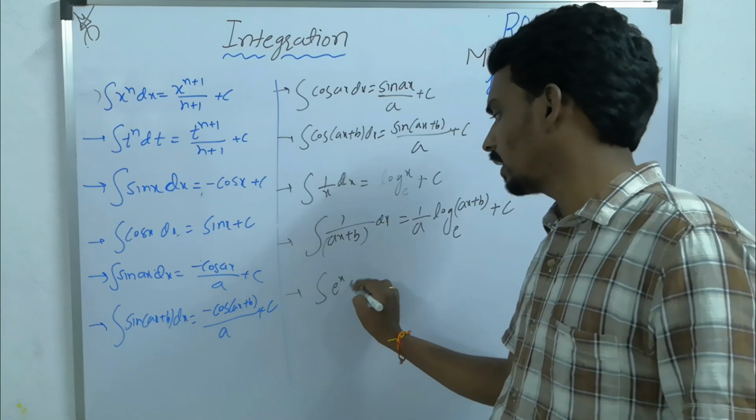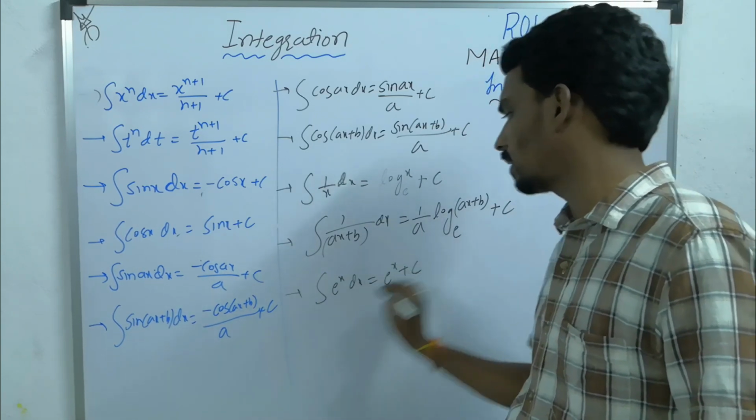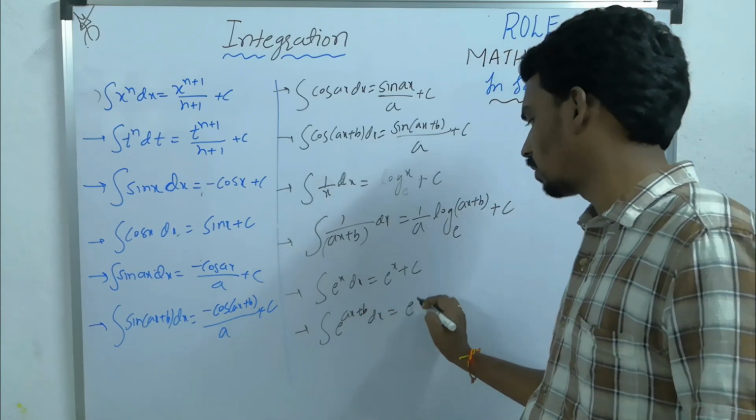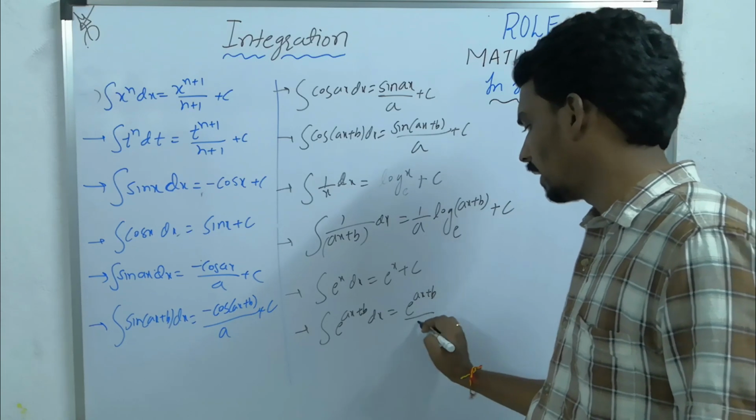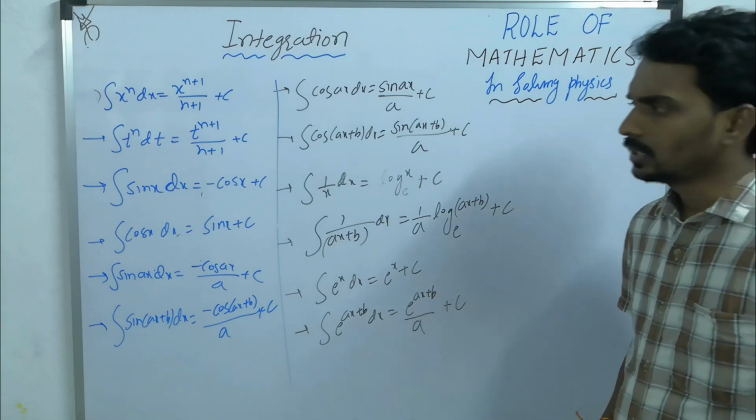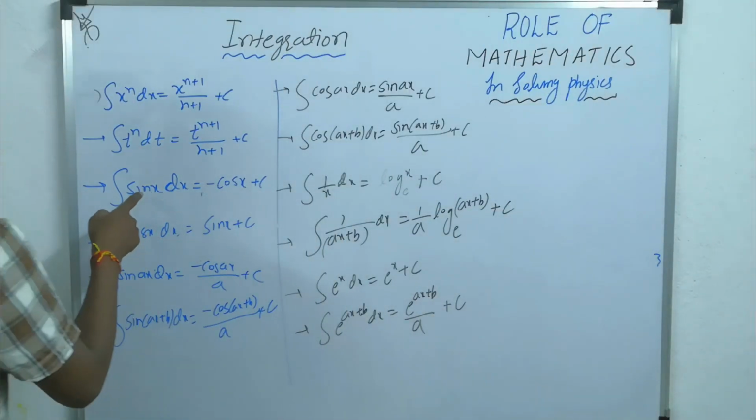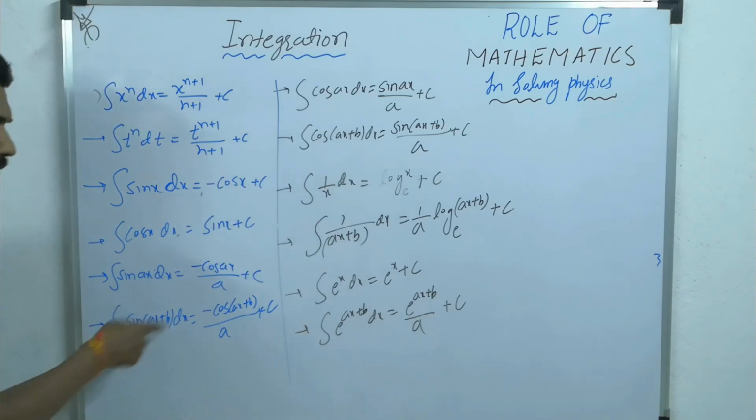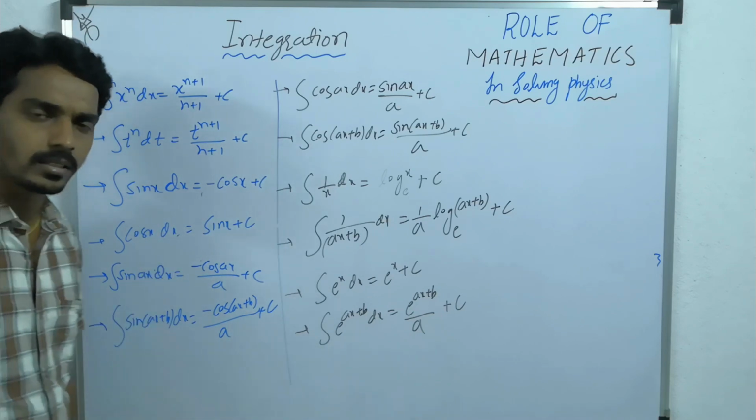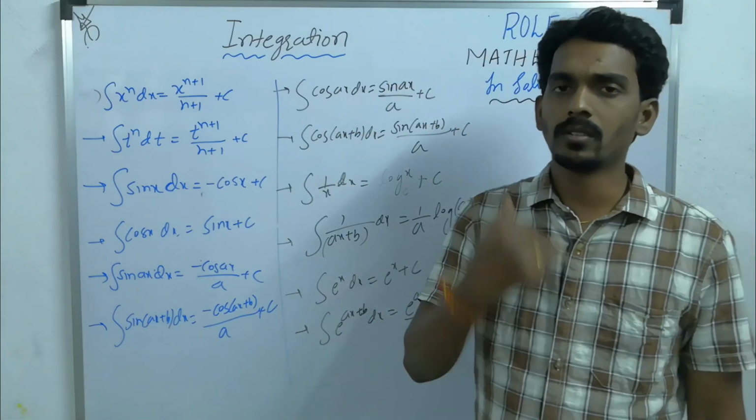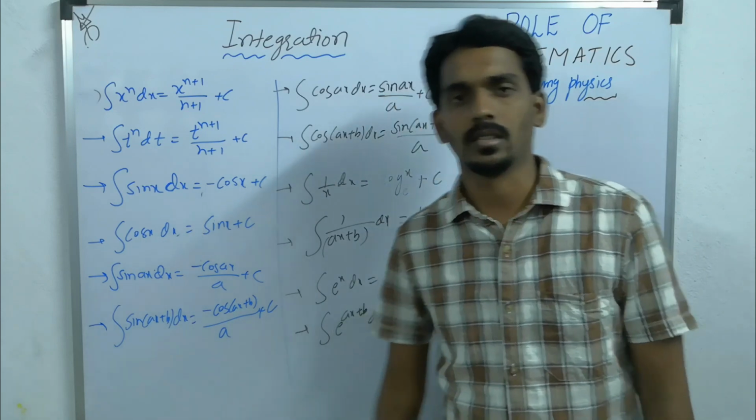Similarly, integration of e power x dx is e power x plus c. Integration of e power ax plus b dx is equal to e power ax plus b divided by a, plus c. So every time there is a general formula like sin, cos, e power x and 1 by x, and there is one more formula with the coefficient of x. Wherever there is a coefficient for x, that coefficient will become the divider. If you remember that, then you can apply it in almost all the cases.